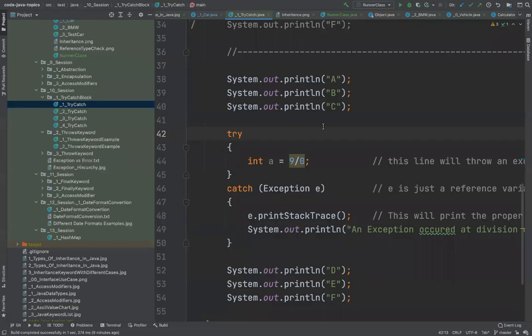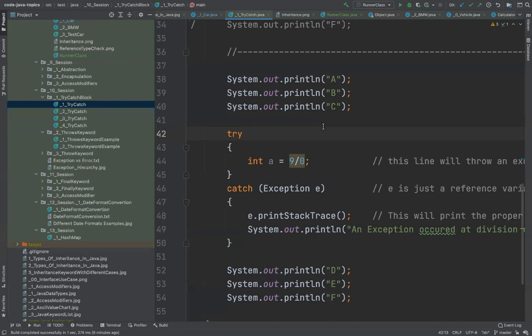All right, so we have the try catch block in Java. The reason we have it is so that when you write your code and there is a likelihood of an error, the code will not stop there. In Java, if there is a line which is throwing an error, the code stops there, and we don't want my code to stop. I want my code to continue and execute the next statements, rather than just stop at a specific point. So that's the reason we have this concept of try and catch.